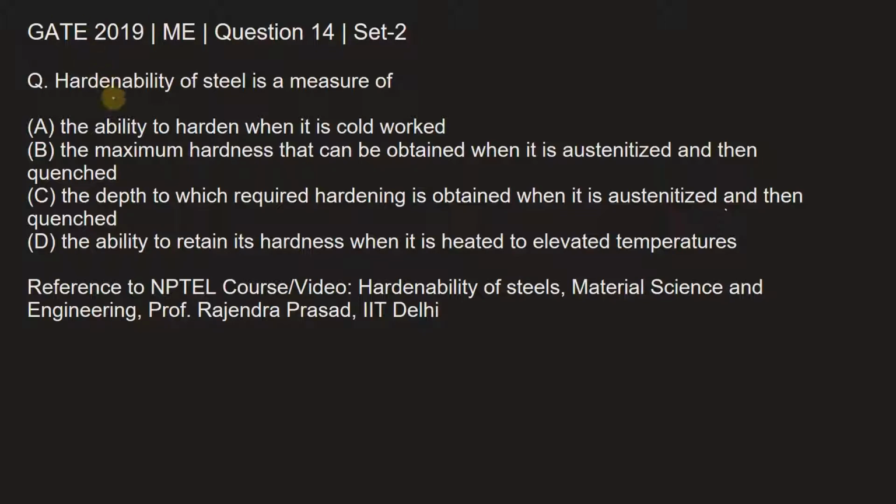The question says, hardenability of steel is a measure of: Option A, the ability to harden when it is cold worked. Option B, the maximum hardness that can be obtained when it is austenitized and then quenched. Option C, the depth to which required hardening is obtained when it is austenitized and then quenched. Option D, the ability to retain its hardness when it is heated to elevated temperatures.